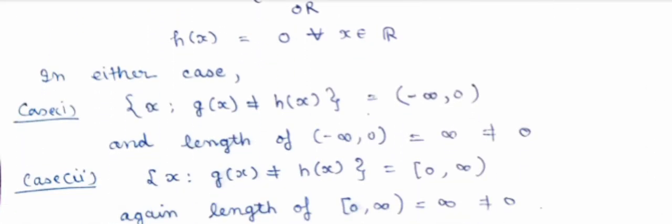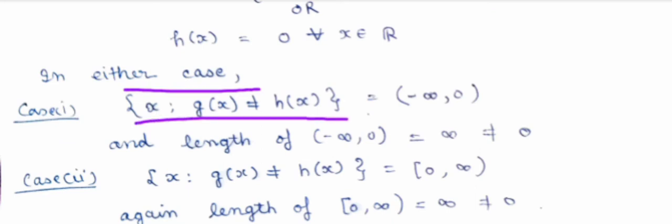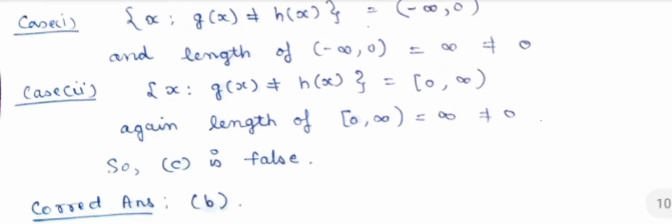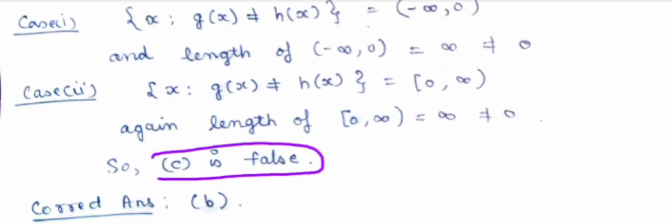And you see, in case 1, the set where h(x) is not equal to g(x) is minus infinity to 0, and you know that the measure or length of this interval is infinity, which is non-zero, so it is false. Again in the other case, this is the closed interval [0, infinity). Again the length of the interval is infinity, which is non-zero. So you see that option C is obviously false. So the correct answer is option B. Only option B is correct from these three options.